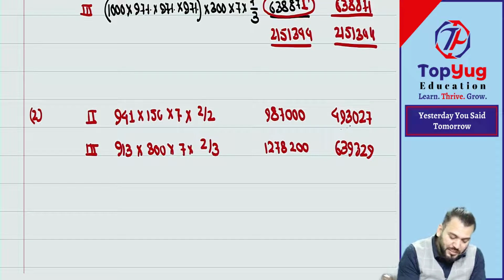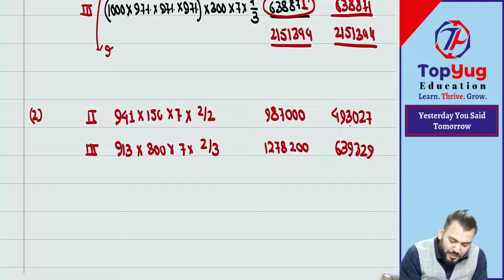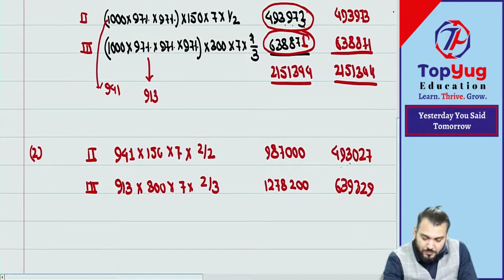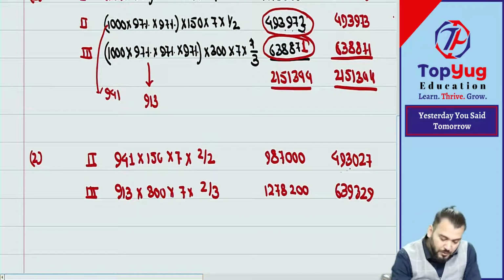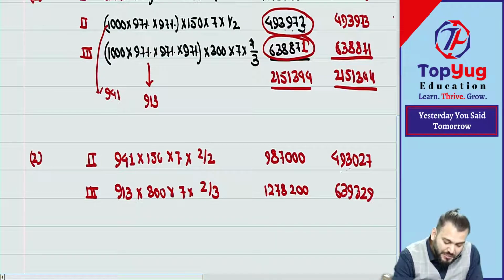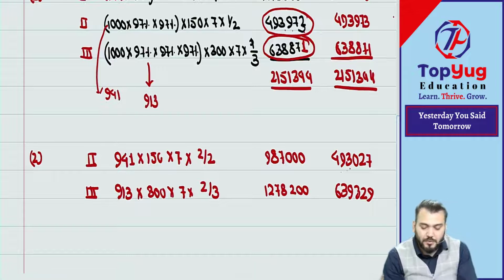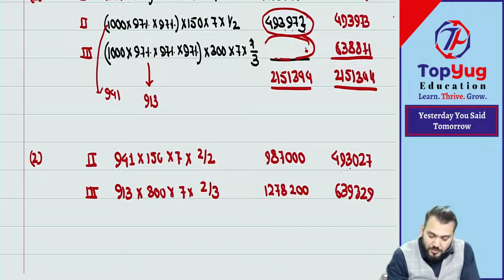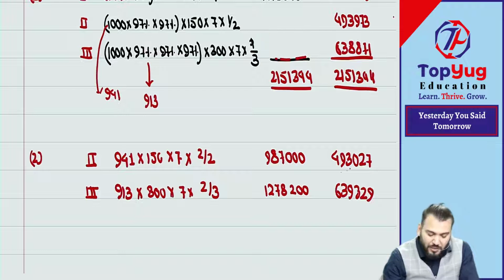So in the exam, you should take the exact number of employees. Means for this you take 941. For this, how much? 913 employees. Are you able to understand what I am saying? And for this 970 employees. Are you getting what I am saying? Hello, what is the doubt? Means if you take those employees, check what answer will come.